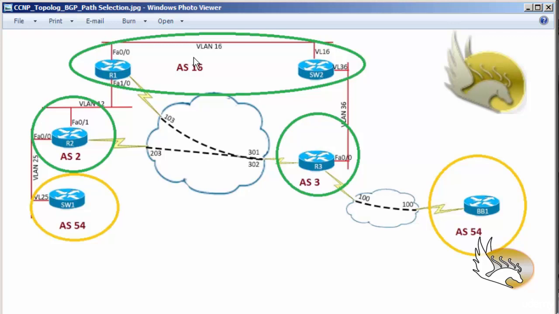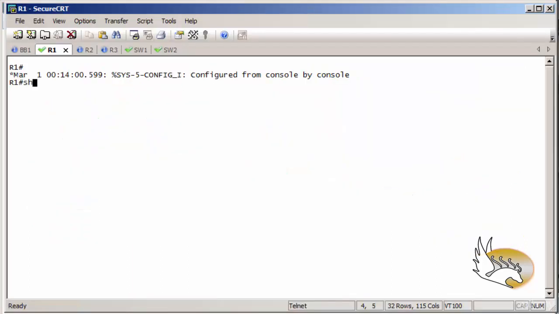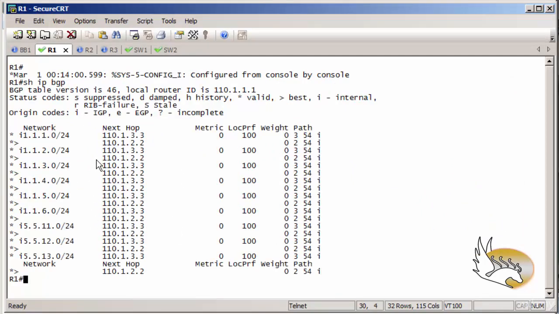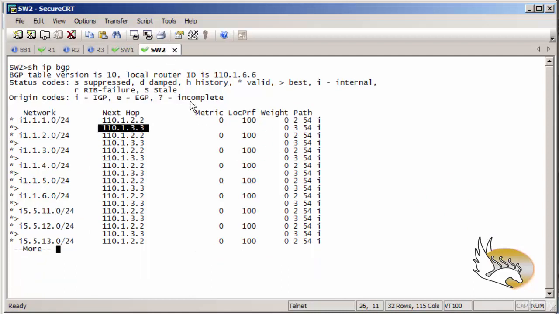For example, I want to reach AS54 and I want to select router 2 to exit instead of router 1. Let me go and check the routes first. If I go to router 1 and try to show IP BGP table, you can see that anything is going to exit from router 2 to reach AS54. On router 2 again, you can see that I am selecting router 3 as my exit point. So this is not the desired path. I want everything to go through router 3.